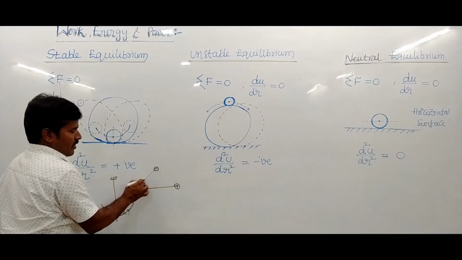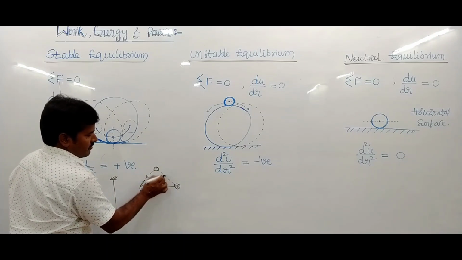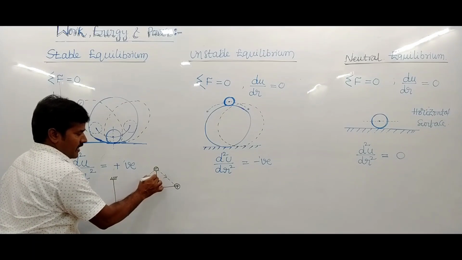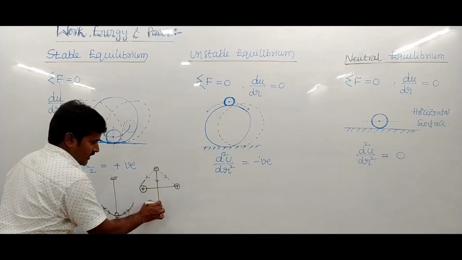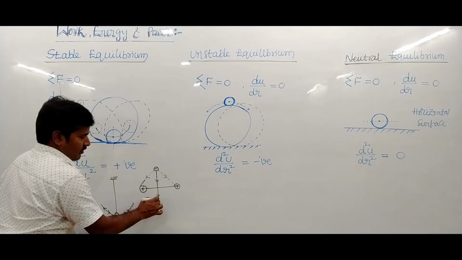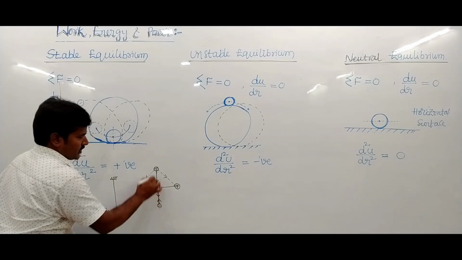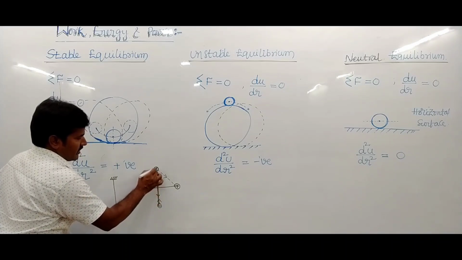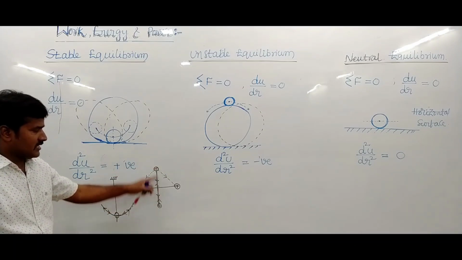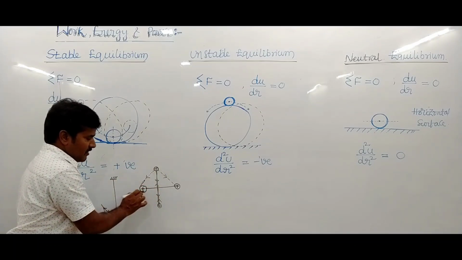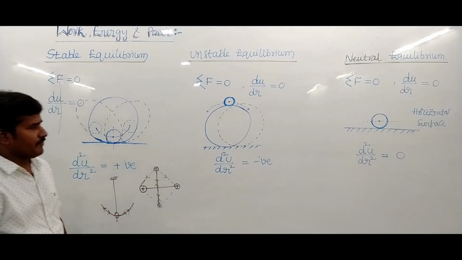Both charges apply an attracting force on it. This particle comes into a to-and-fro oscillatory motion along the equatorial line and repeats its path. This is considered stable equilibrium.